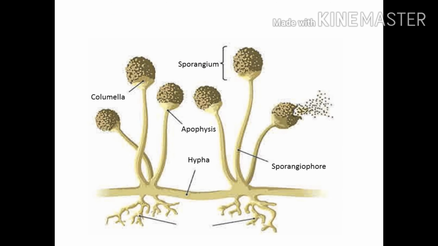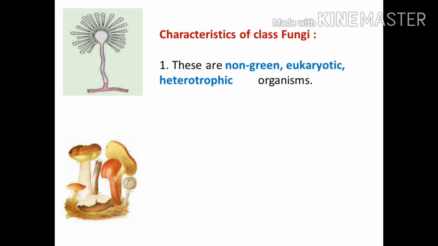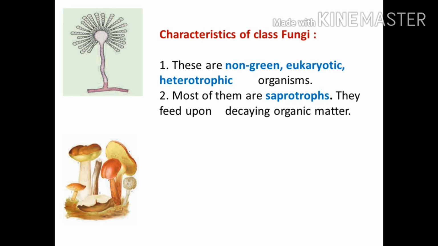Now let us consider the next kingdom, that is kingdom Fungi. Characteristics of kingdom Fungi. Fungi are non-green eukaryotic heterotrophic organisms. As they are non-green, they cannot make their own food. Most of them are saprotrophs.